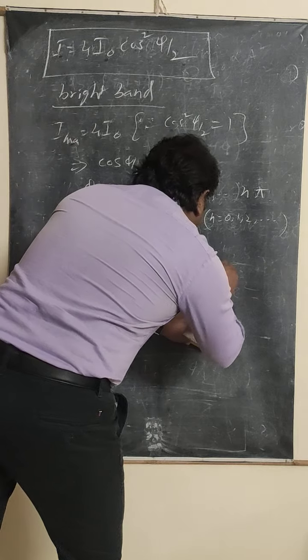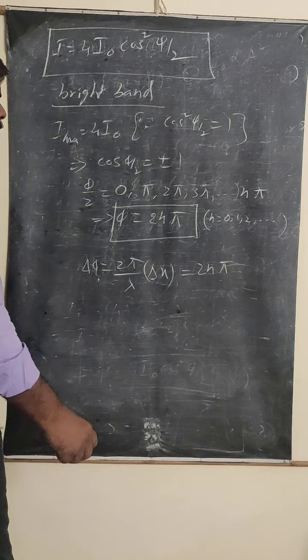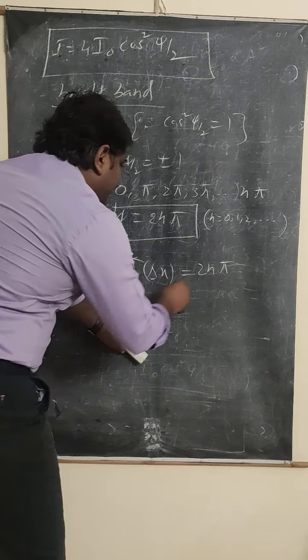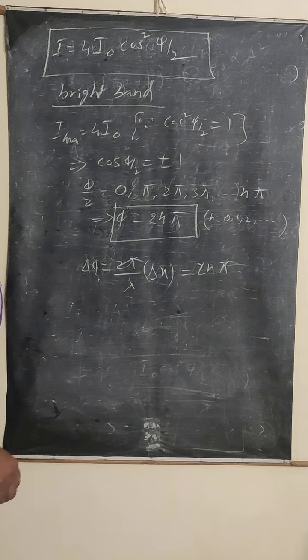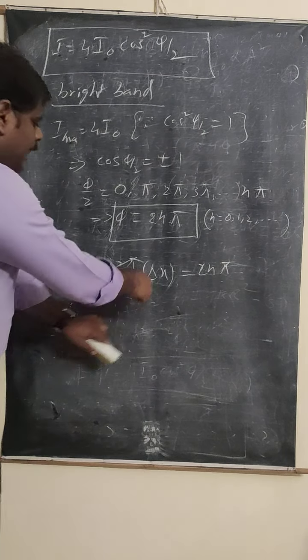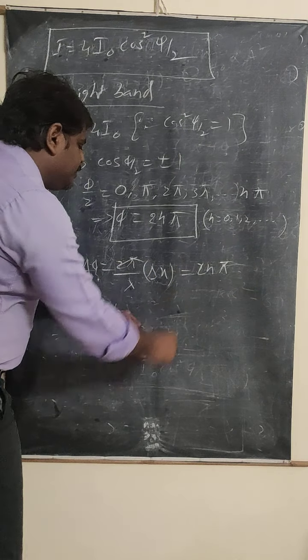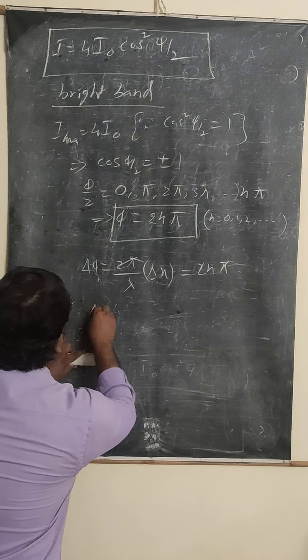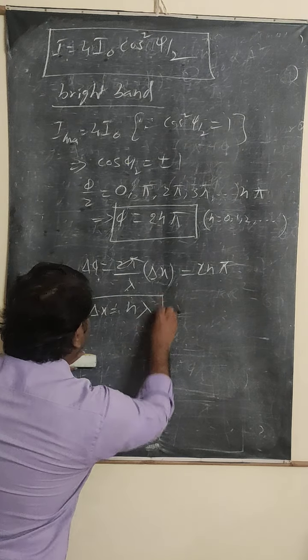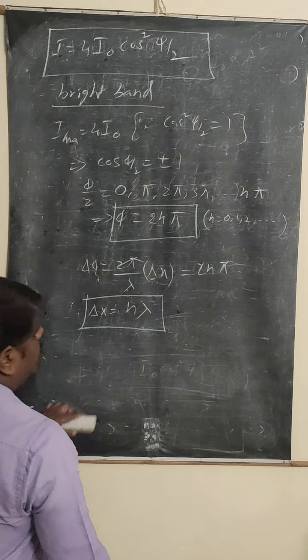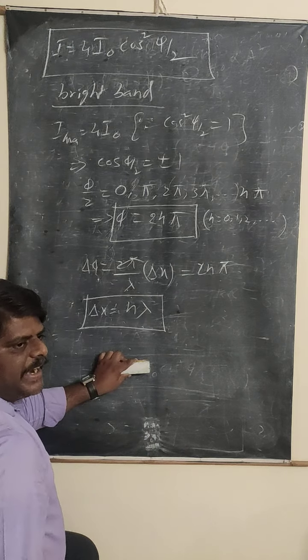So 2nπ means you can write 2nπ here. What is going to be cancelled? 2π is going to be cancelled here. The path difference Δx is equal to λ in the numerator. That means Δx is equal to, it is going to multiply here, nλ. This is the condition for the bright band, the path difference condition.